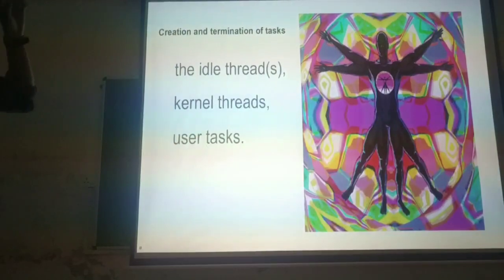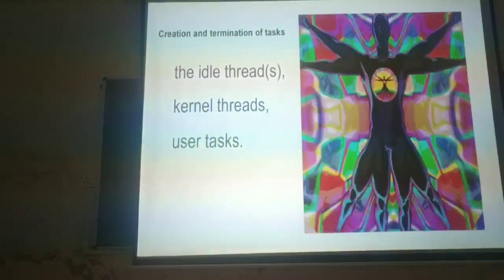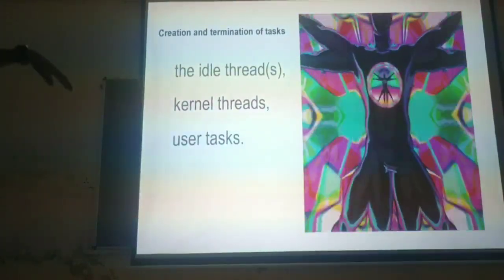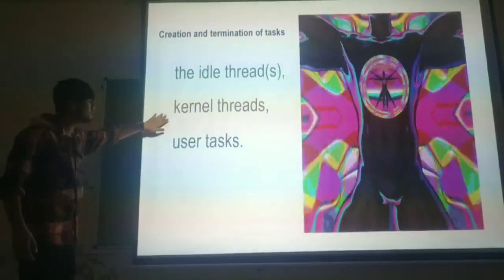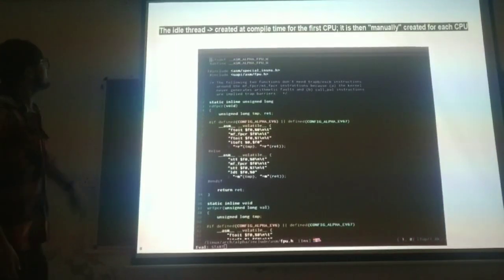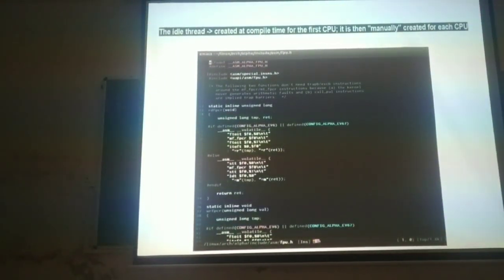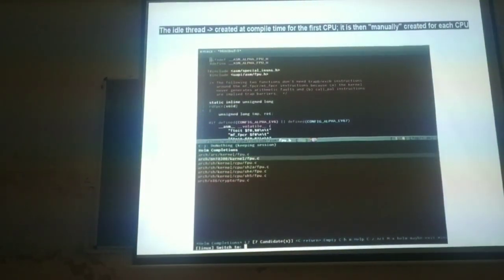So there are types by which we can create or terminate a task. The first one is the idle thread, then the kernel thread, and the user task. The idle thread is created at compile time first. If you remember, when we program in C, then we compile it.